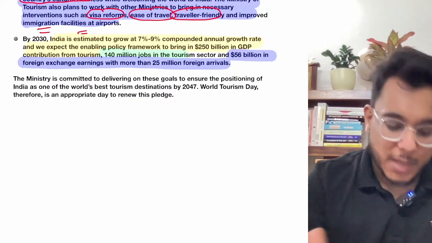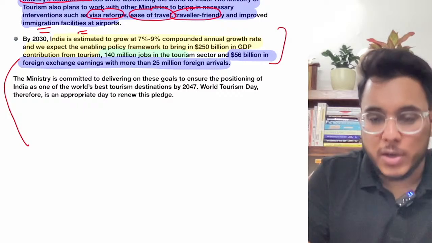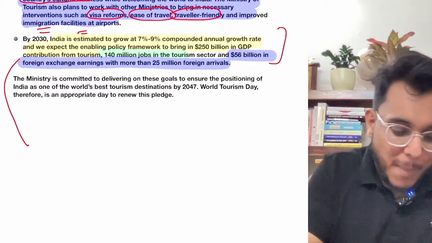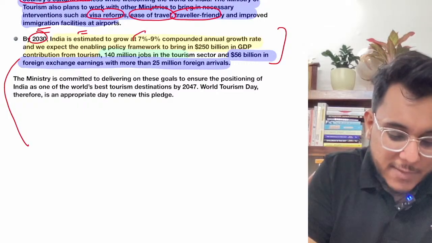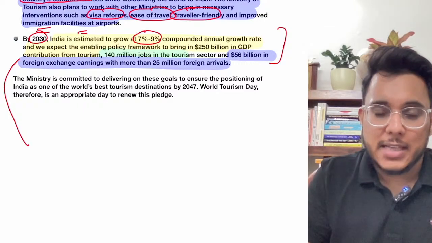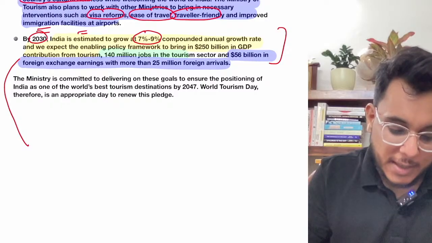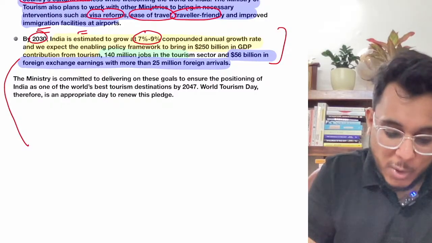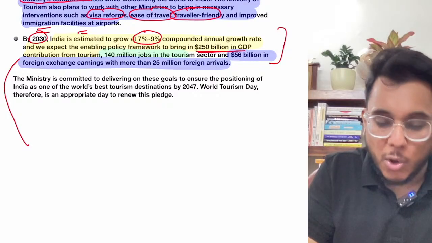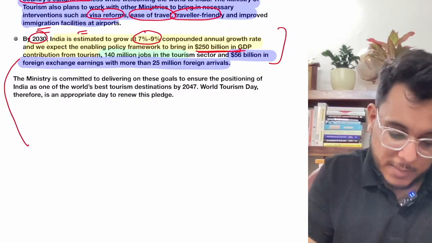Now here there is some very important data that has been given. By 2030, it is estimated that India's growth will be around 7.7 to 9%, which will be the compound annual growth rate. And by that time, $250 billion in GDP might come from tourism.